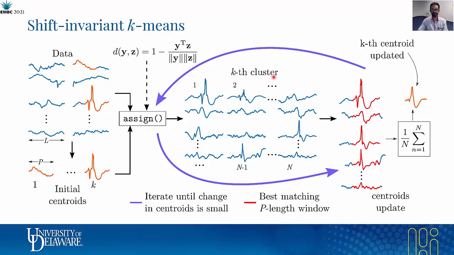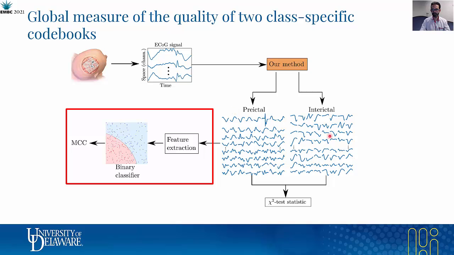This is an example of the cluster where the centroid is the kth centroid. Then, in the centroids update step, we take the p-length window that starts at the best time shift for each signal in the cluster and average those signals to update the centroid. We iterate over the assignment step and the centroids update step until the change in the centroid is smaller than some threshold. We want to evaluate the quality of these two class-specific codebooks through a binary classification task.